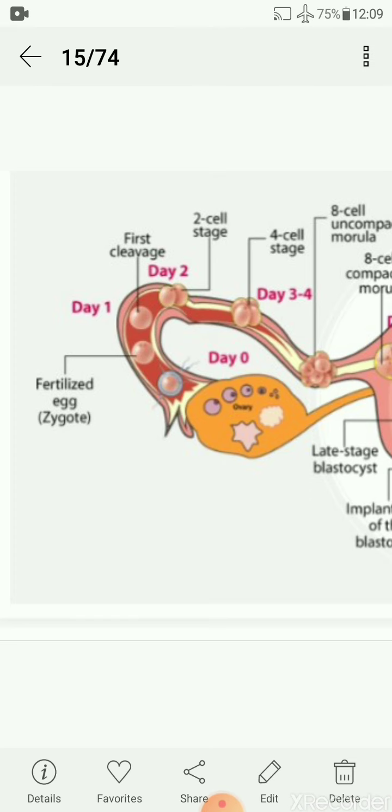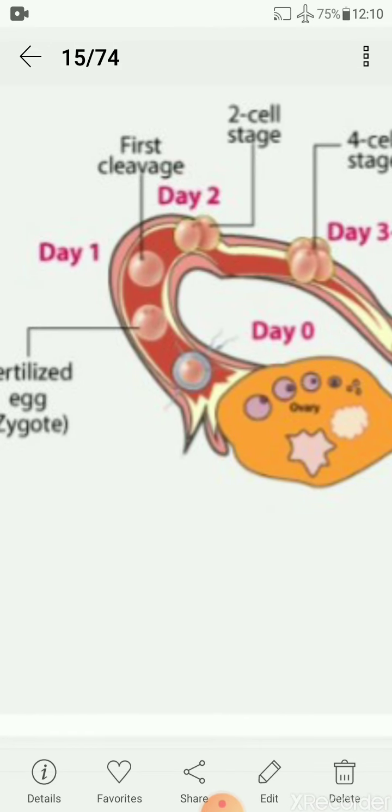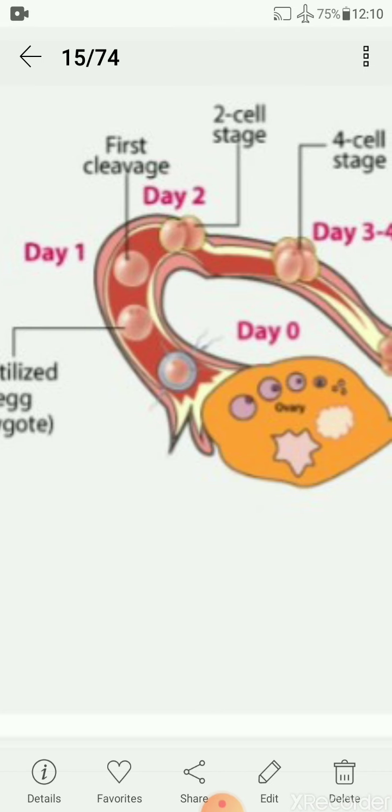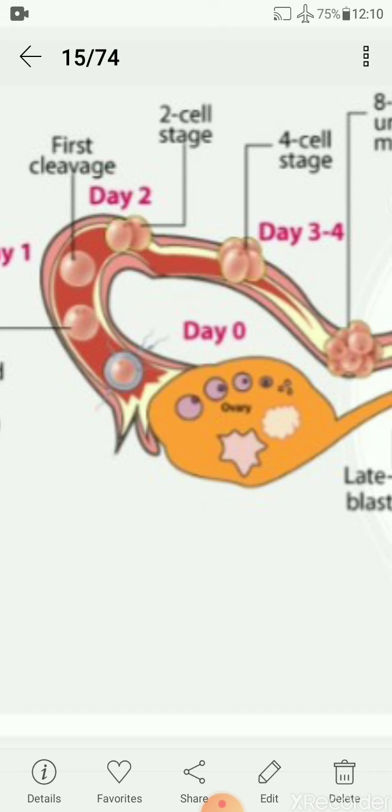After zygote formation, mitosis starts in the zygote. Due to the mitosis, the cells start to divide, and the division of cells of the zygote is called cleavage.